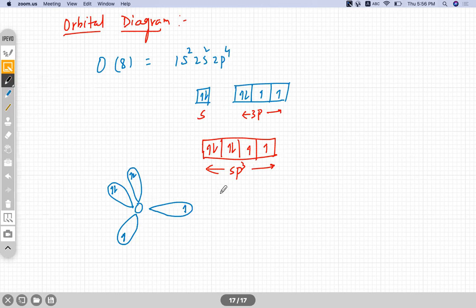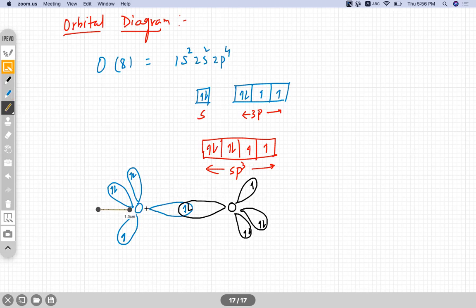The other oxygen atom also has 4 sp3 hybridized orbitals. Okay. Two electrons, 1 electron, and 1 electron like this.